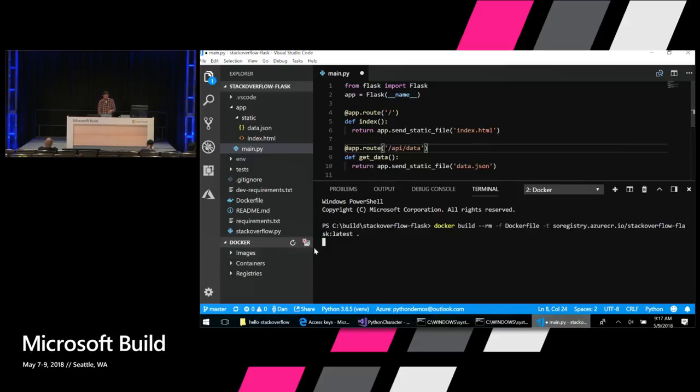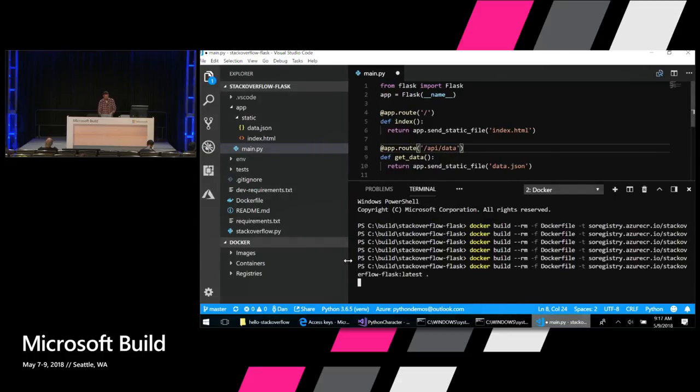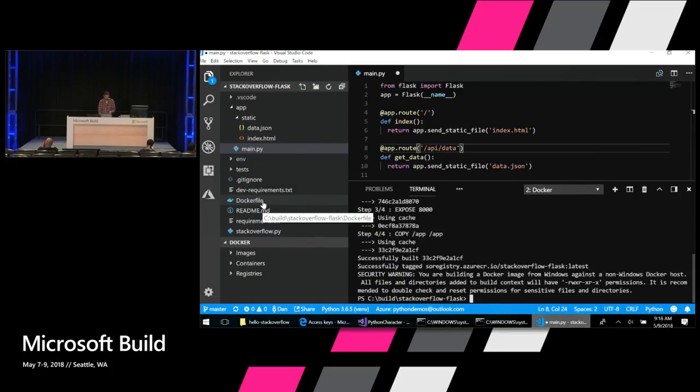And then we'll see that container available, and it's going to store it locally in the Docker service that's running on this laptop. We can see in this Docker extension on the left-hand side all the images that we have locally, and we can also explore registries that we have out there in Azure. Okay, it's picking up there. So that built the image.